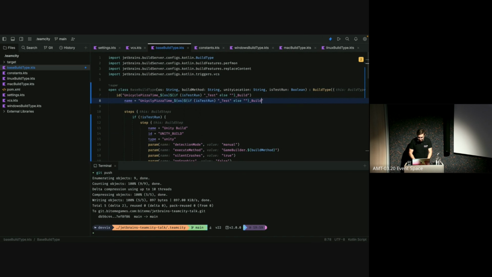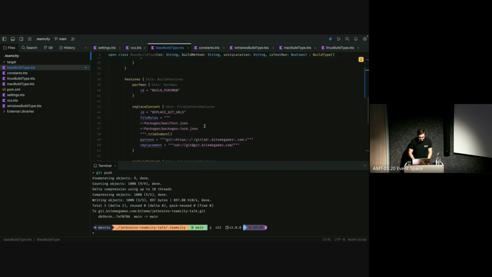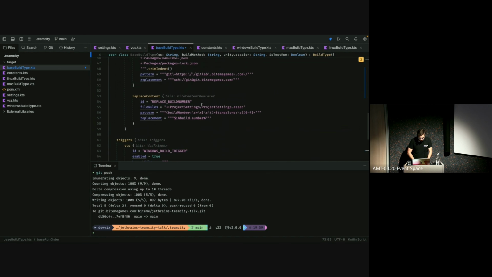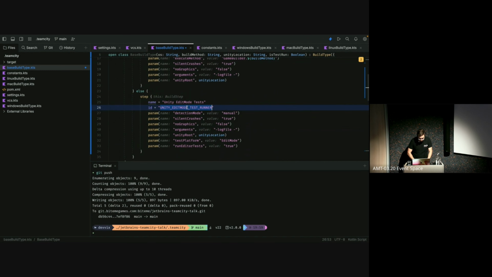Voila. And of course, we can't forget down below about our little companion object, because if we don't add it here, then again, these steps would run after the other one, or before the other one, which we don't want. And it's all totally fine, by the way, to define steps here that don't actually exist. TeamCity will not complain. So feel free to define all your steps, even the ones that are beyond conditionals. There's no need to say if this, then that step, if this, then that step. So we can just say that there is a Unity edit mode. What is it again? Unity edit mode test runner, I think I called it. Let me double check. Voila.